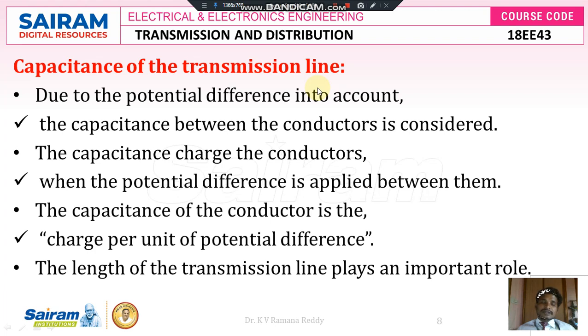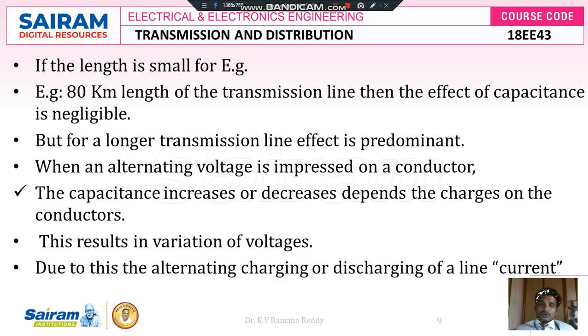Overhead transmission lines have parameters which are distributed uniformly throughout the given length of the transmission line. Therefore, capacitance exists per unit length of the line. Either line to line capacitance exists or line to neutral capacitance also exists. Capacitance is defined as the amount of charge per unit potential difference. The unit of capacitance is the farad, and we can express that as C equals Q by V.